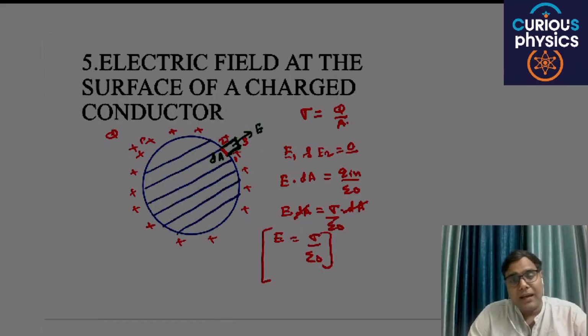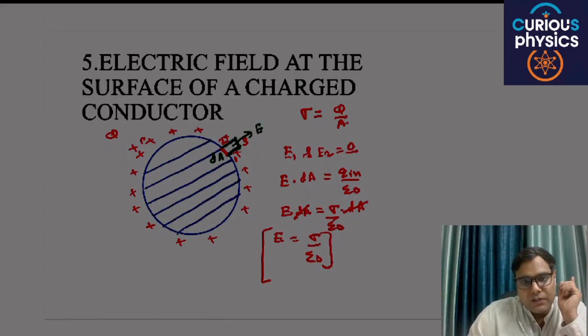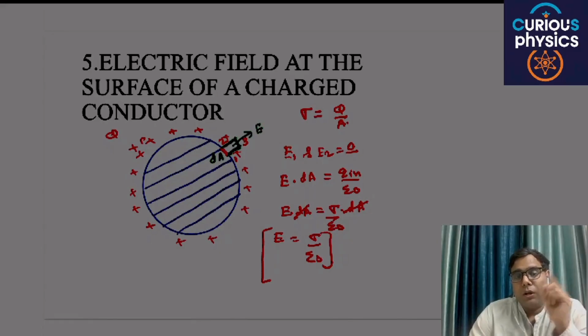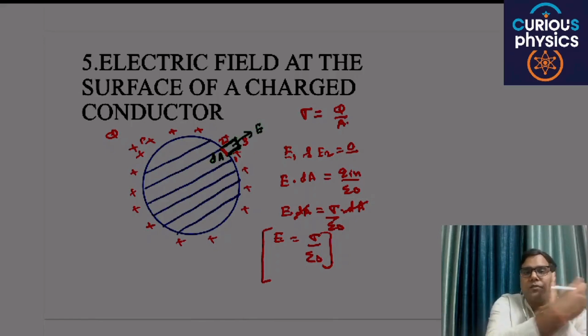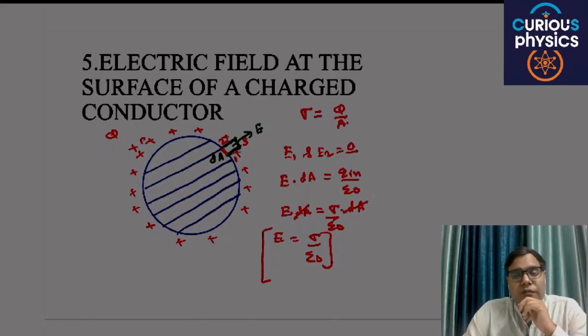In the previous chapter you studied that for an infinite plate, the electric field at a point is sigma by 2 epsilon naught. In that case there were two areas, one on this side and one on the other, from where the flux can come out. But in this case there is only one area, which is 3. So the electric field at the surface of a charged conductor is sigma by epsilon naught.